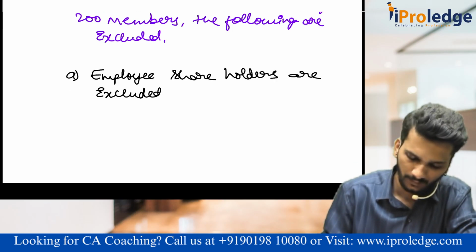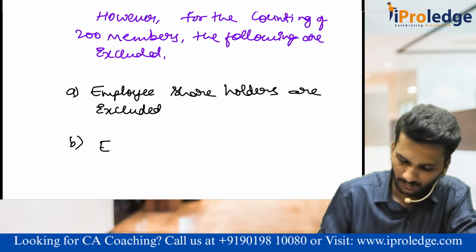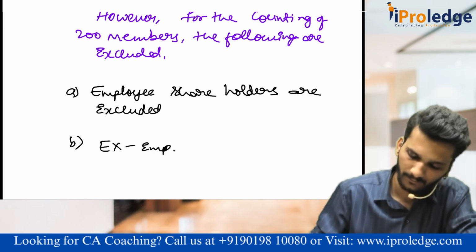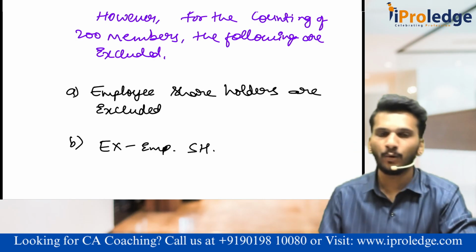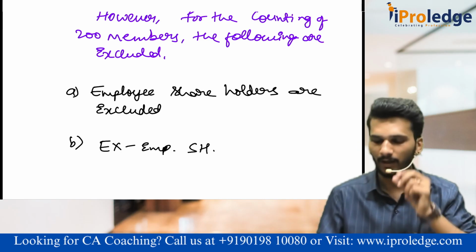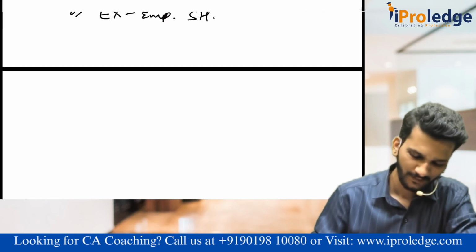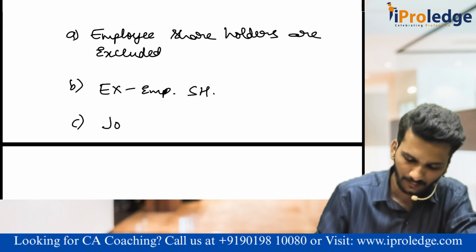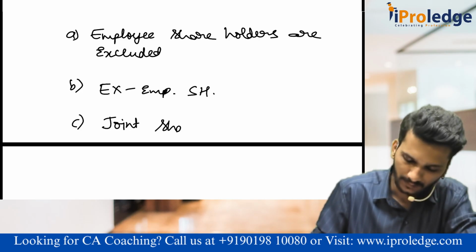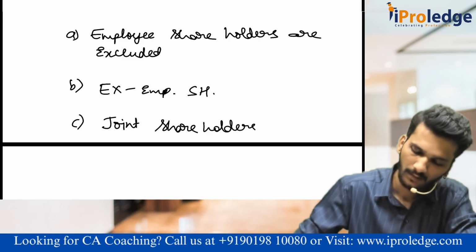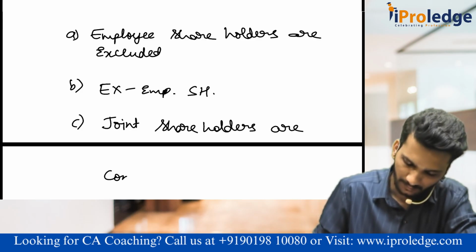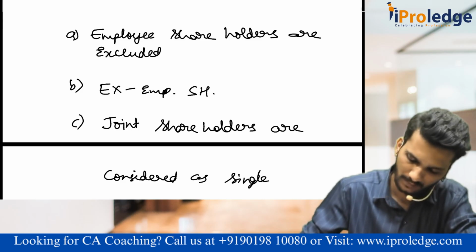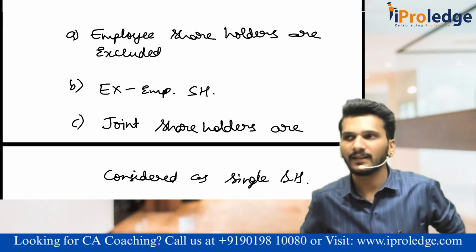Are excluded. The second exclusion is ex-employees, shareholders. Don't think about your ex. It is a study time, not to think about those things. Ex-employees. And the third exclusion is joint shareholders are considered as a single shareholder. Joint shareholders are considered as single shareholder.